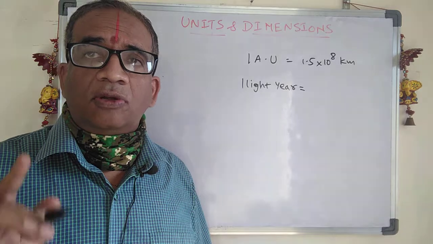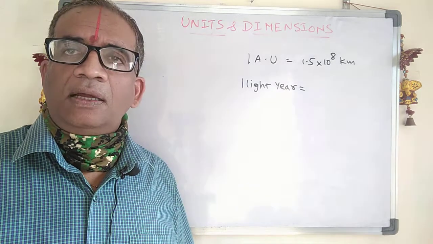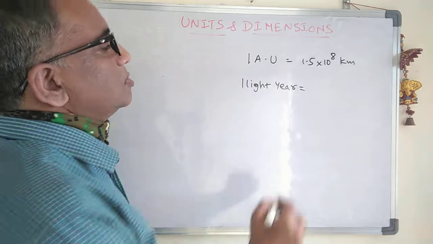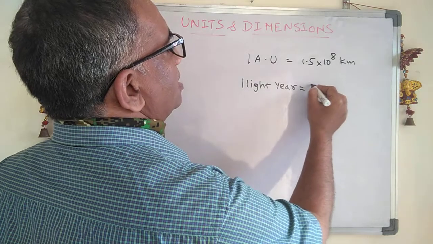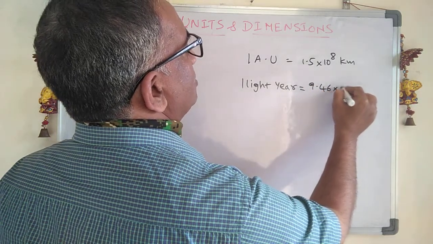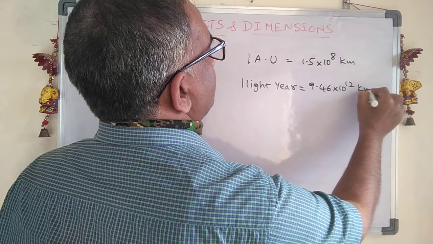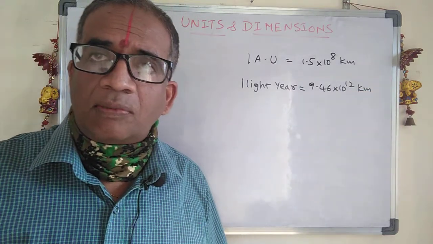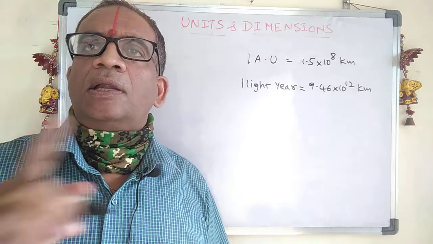1 light year is not a unit of time. It is a unit of distance. 1 light year equals 9.46 × 10^12 kilometers. So 1 light year is nothing but the distance traveled by a light ray in 1 year.